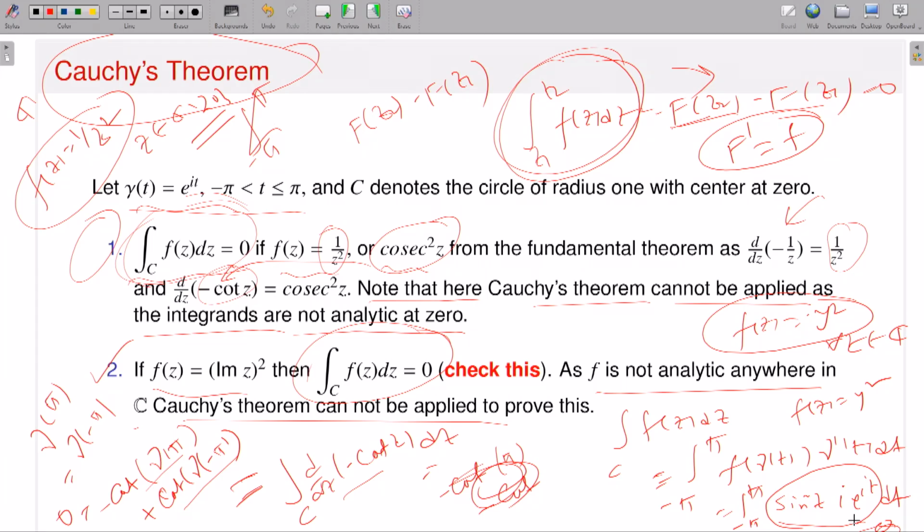So therefore my point is that sometimes to prove that the contour integration is 0, you should not apply the Cauchy-Goursat theorem blindly, because to apply it, you have to see whether your function satisfies the hypothesis of Cauchy's theorem or not. That means whether your domain is simply connected, whether your function is analytic. There, if I take a simple closed contour, then you can say by Cauchy's theorem or Cauchy-Goursat theorem that the contour integration over this simple closed contour is 0.